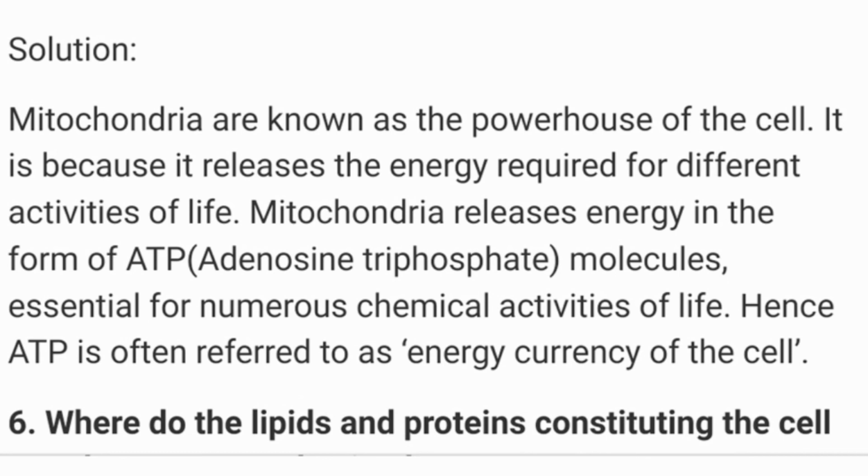Numerous means a number of. Hence, ATP is often referred to as the energy currency of the cell. Actually, ATP gets stored, and when we need energy, it is broken down, a decomposition reaction. It is broken into ADP and phosphate, and then the energy is used by the cell. About this we will come to know more in our next class and in our further studies.